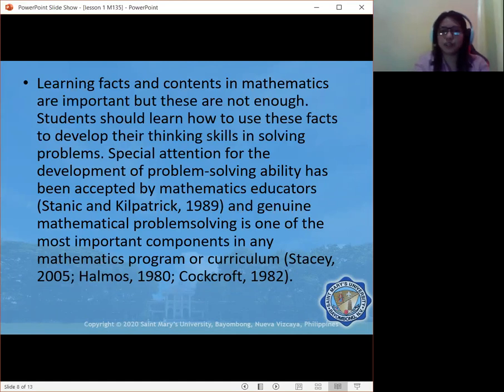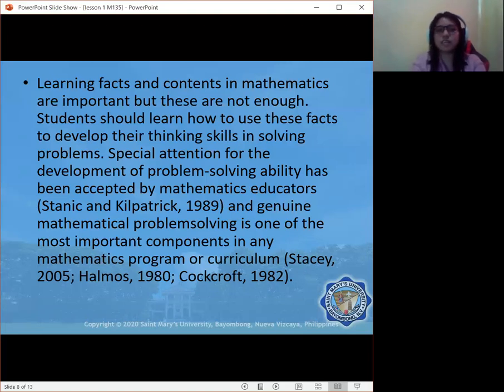Special attention to the development of problem-solving ability has been accepted by mathematics educators, in 1989 by Stanek and Kilpatrick. And genuine mathematical problem solving is one of the most important components in mathematics programs or curriculum. This is according to Stacy in 2005, Halmos in 1980, and Kraft in 1982.